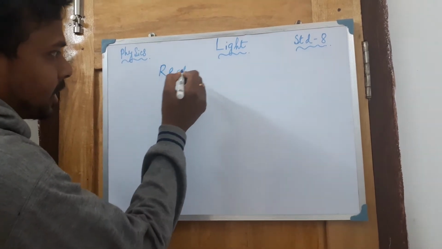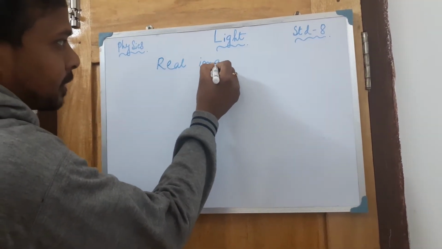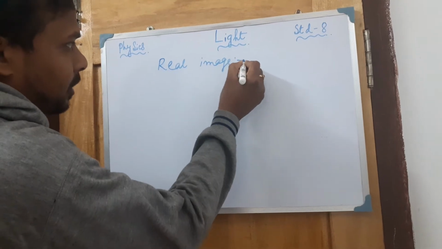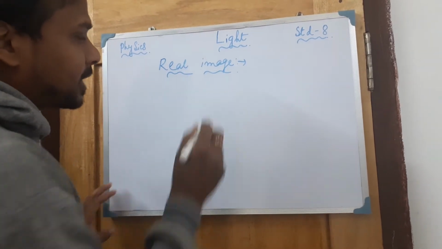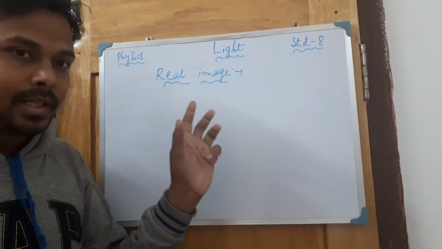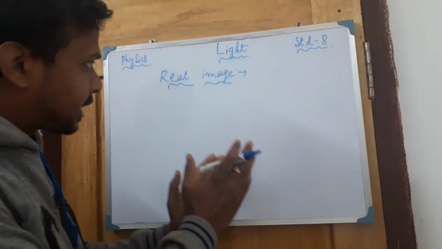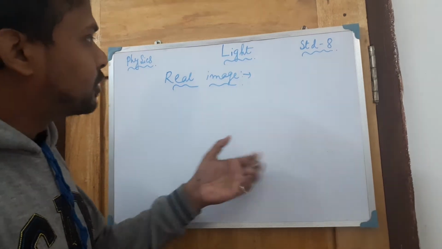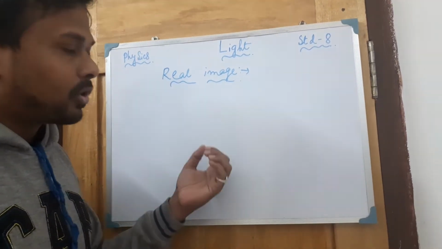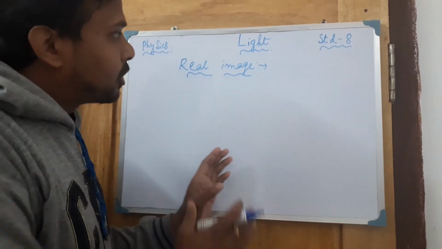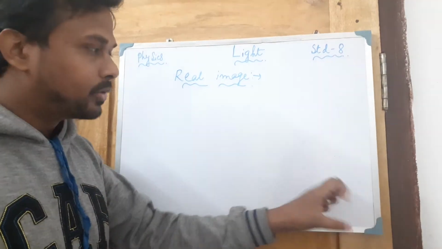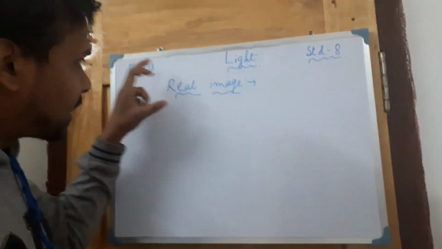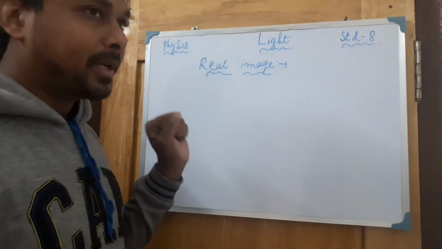Again, I'm just telling you, the real image first of all, and the virtual image. So what does real image mean? From the name you can tell. Real means it can be obtained on the screen. Suppose any type of image which is forming just in front of the mirror and which can be obtained on a particular screen, then that type of image is called a real image.